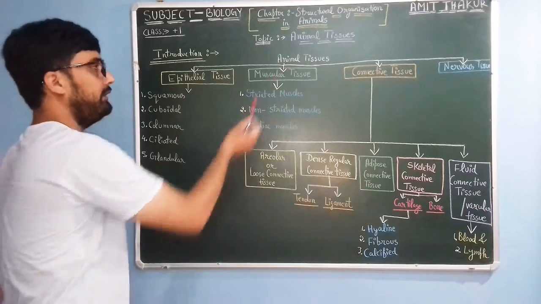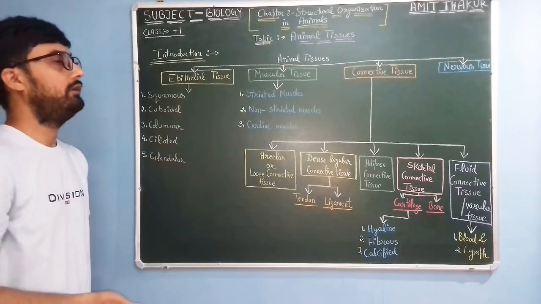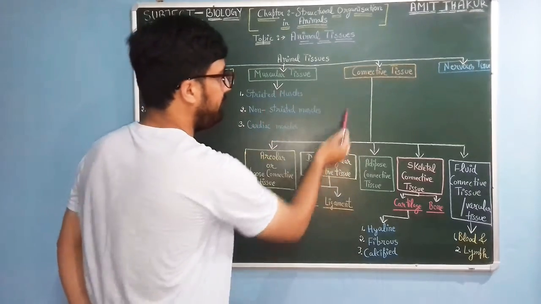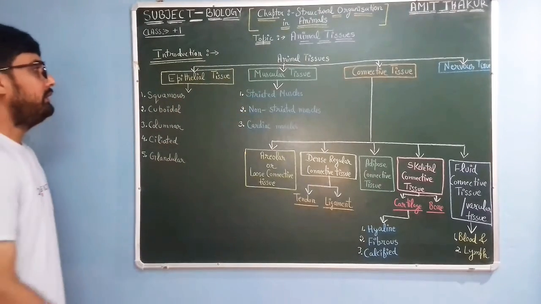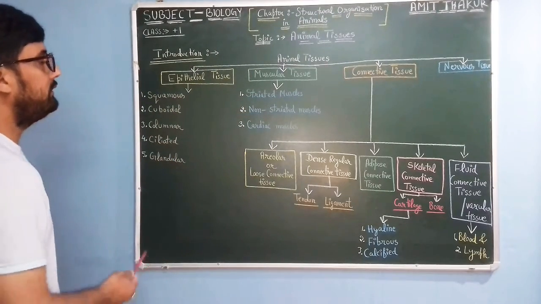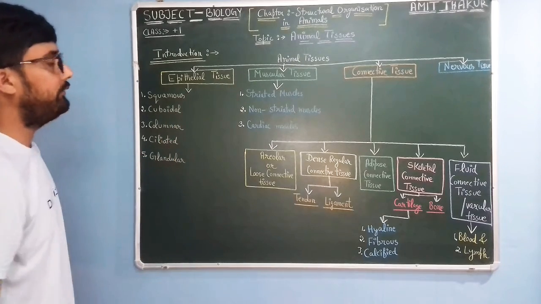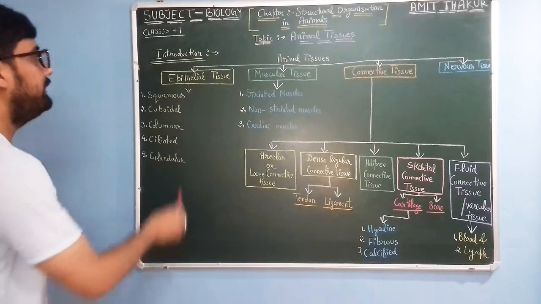Animal tissues are basically of four types: epithelial tissue, muscular tissue, connective tissue, and nervous tissue. In this chapter, we would discuss the various subtopics under these four different animal tissues.